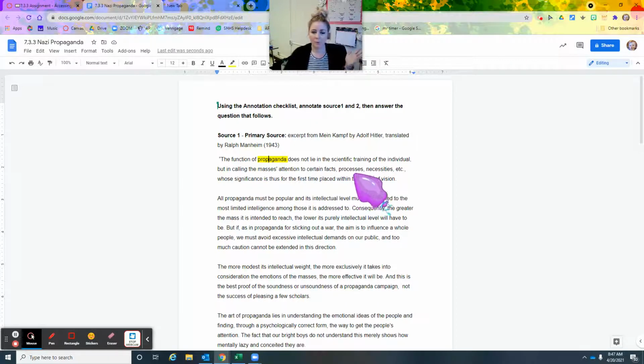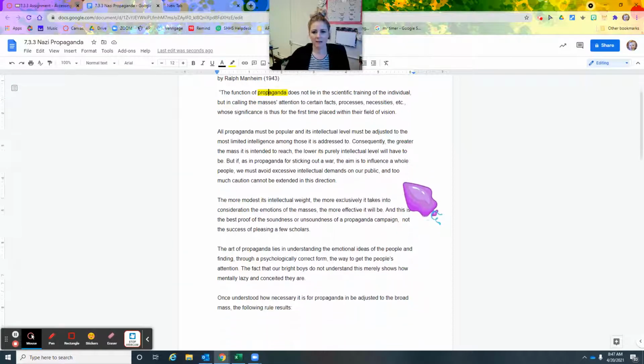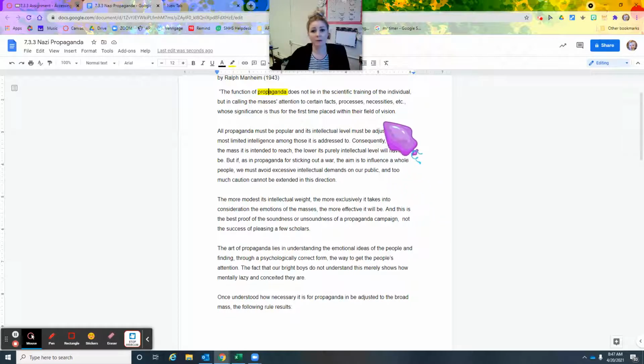So like what's going on, how they believe, what they need to know, etc. Whose significance is thus for the first time placed within their field of vision. So he's saying that propaganda is not just for one person; it is for the whole group, everybody seeing it, and it's not just held by one person.